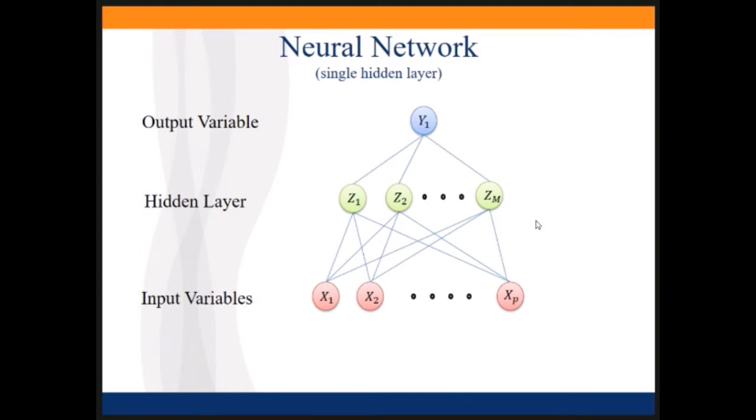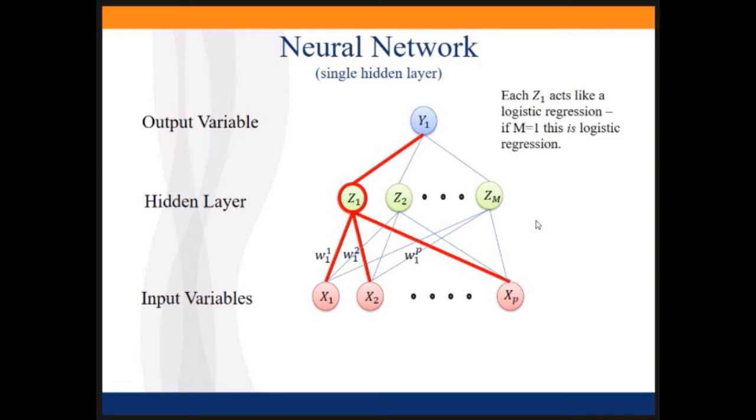When we look at a neural network, here's the diagram we typically draw. We have our input variables, our x's, and then we have a hidden layer, which we often call z's, and our output layer, which is just y1 if we're talking about regression for one variable or for predicting a probability for a class. You may have a couple of different y variables for outputs for probabilities for different classes.